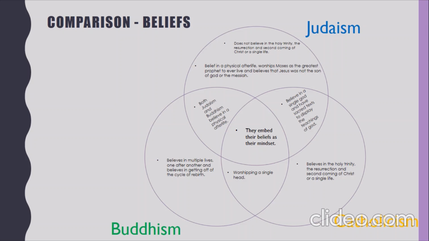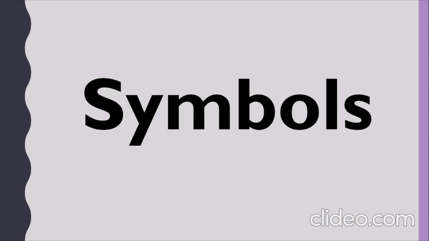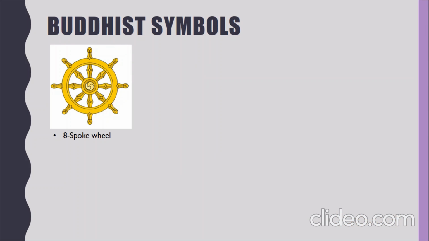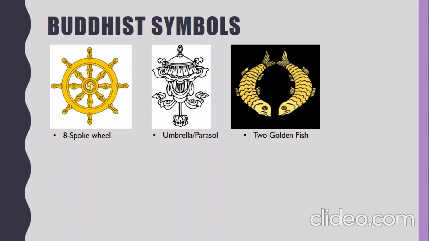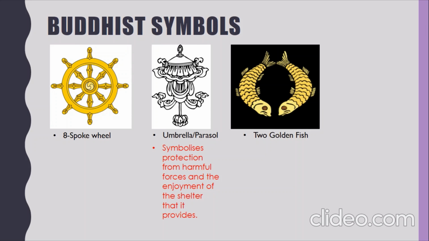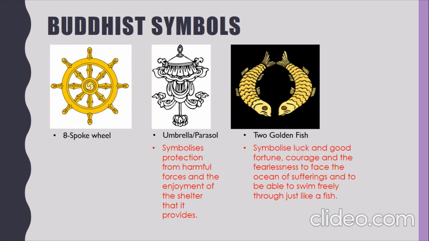Moving on to my second aspect of religion, symbols. Firstly, the noteworthy Buddhist symbols are the eight-spoke wheel, the umbrella or parasol, and the two golden fish. I already explained the eight-spoke wheel because it had some primary Buddhist beliefs tied to it. The parasol, however, symbolizes protection from harmful forces and the enjoyment of the shelter that it provides. The two golden fish symbolize luck and good fortune, courage and the fearlessness to face the ocean of sufferings, and to be able to swim freely through just like a fish.